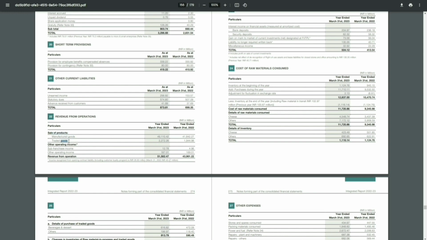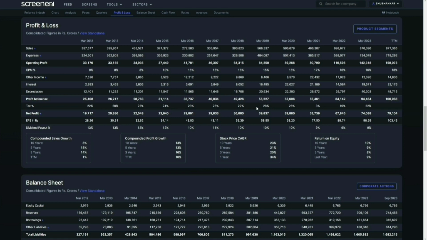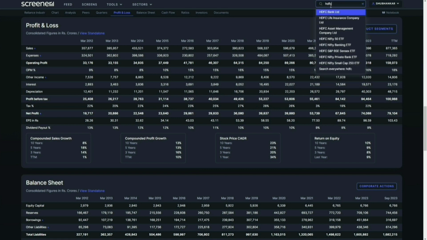Manufactured goods and traded goods. They are also selling some kind of soft drinks as well. And this happens to be their revenue, right? But when we look at their other income, again, you'll see interest income on bank deposits, the same thing as Reliance. So in other income, mostly for normal companies, whatever income is included there doesn't happen to be from their core business. So now let's look at, let's say, HDFC Bank.